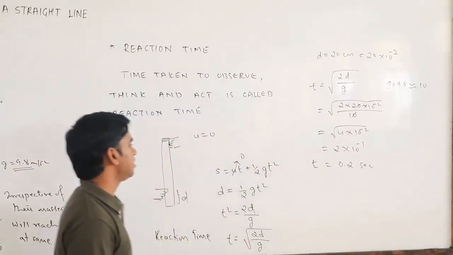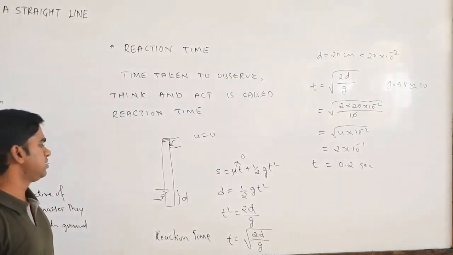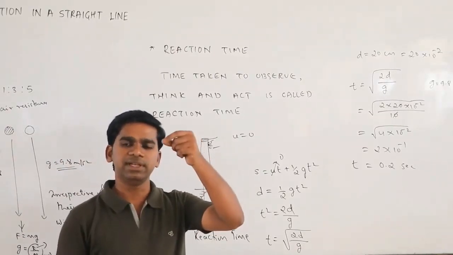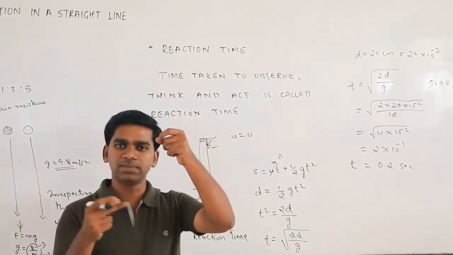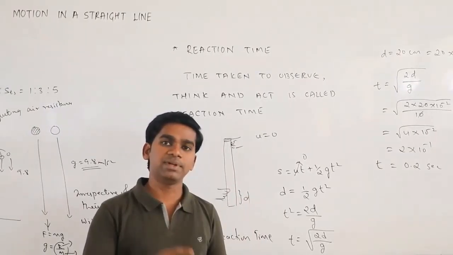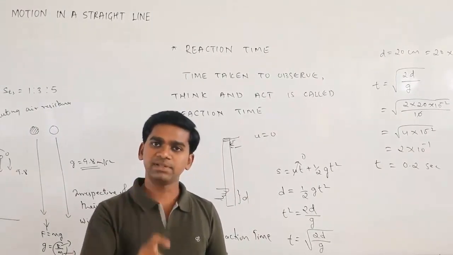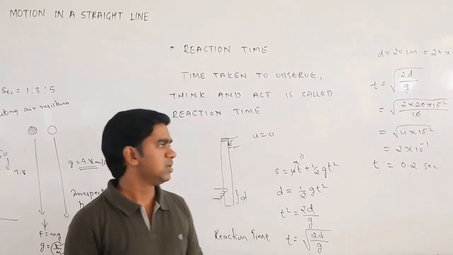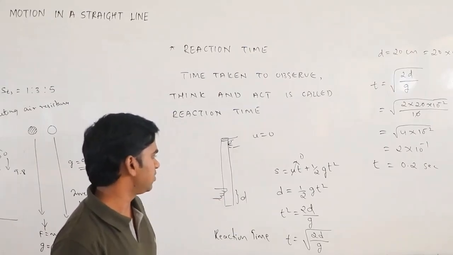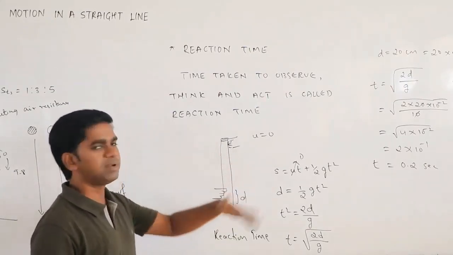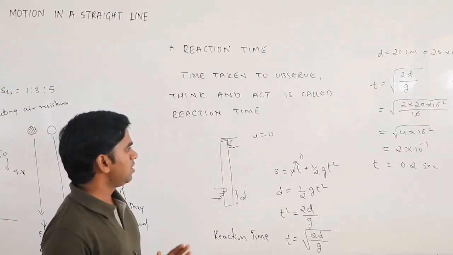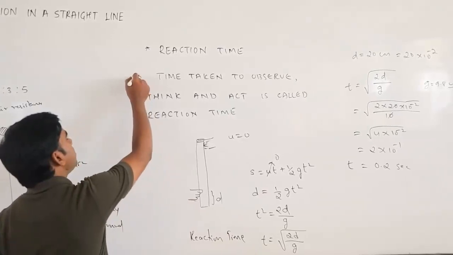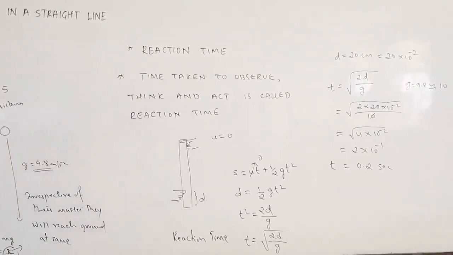So what you have to remember here is you should explain the experiment. Just hold the scale, one person will leave it at some instant of time, and another person has to hold it, but before that the scale will travel some distance. Take that distance as d and derive the formula. They may ask for 3 marks, or they may ask only the definition and formula for 2 marks also. Totally for board exam purposes, remember the definition, what is reaction time.